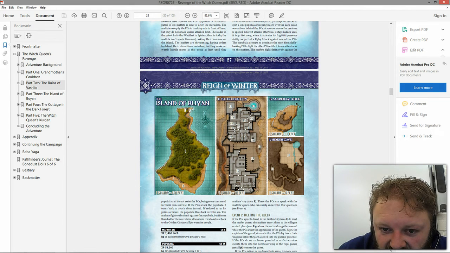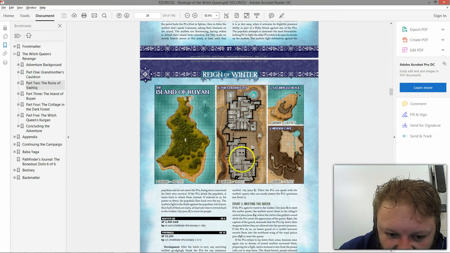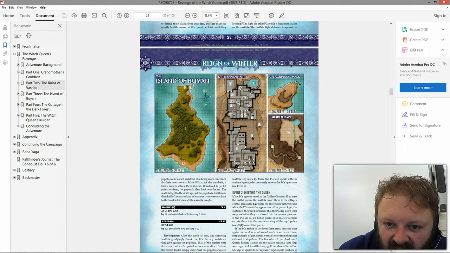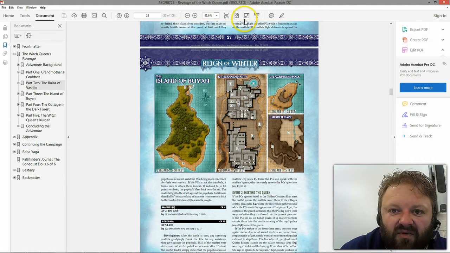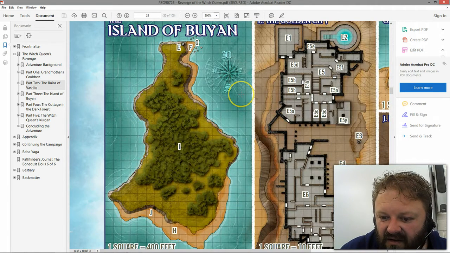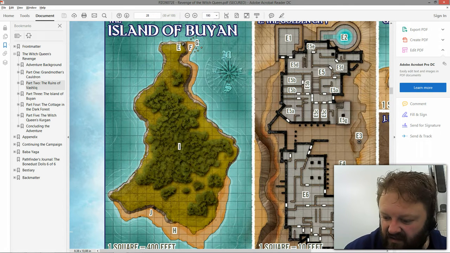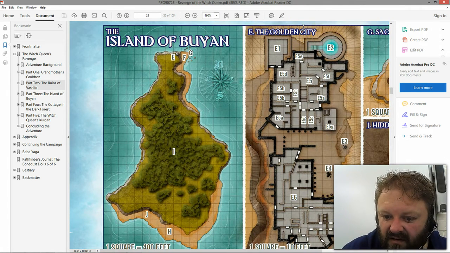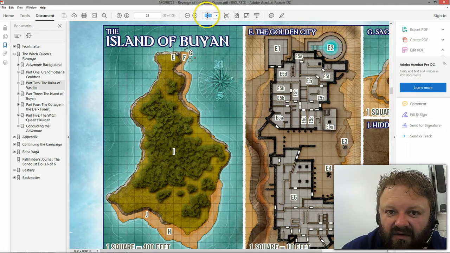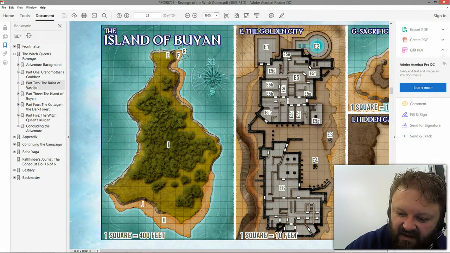I am probably, from the looks of that, not going to run that as a map-based encounter. We might run it more, being that it's 10 feet and stuff, tokens get in the way. I'll probably run that just as a descriptive base. So what we'll do is increase the size of this, so we get a good side of it. 200's a bit too much, so we'll go 190%. Still a little bit too much. Right, so I can get it all in now. Take a screenshot of it.